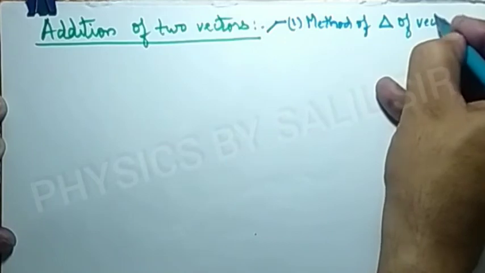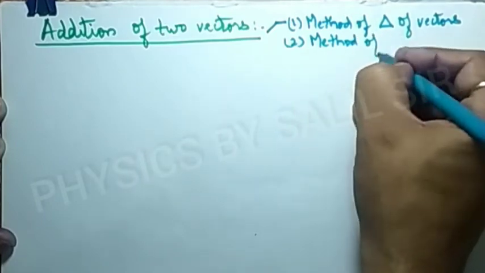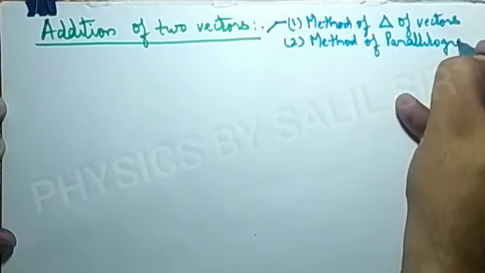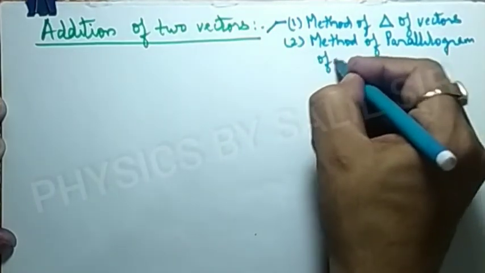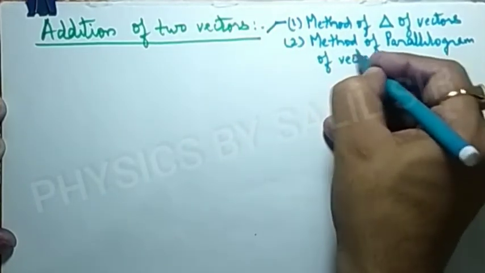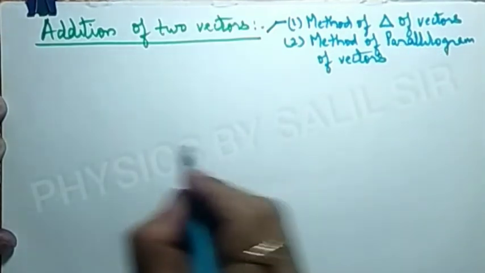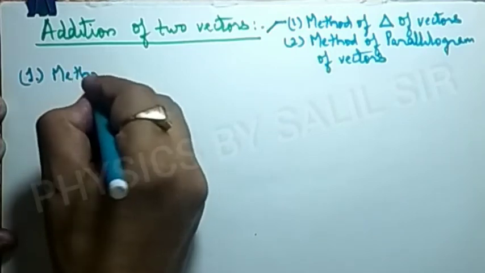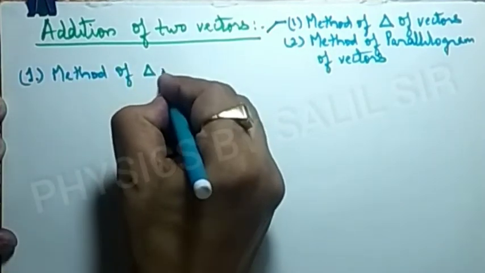First one is the method of triangle of vectors, and second is the method of parallelogram of vectors. So first we will discuss the method of triangle of vectors.